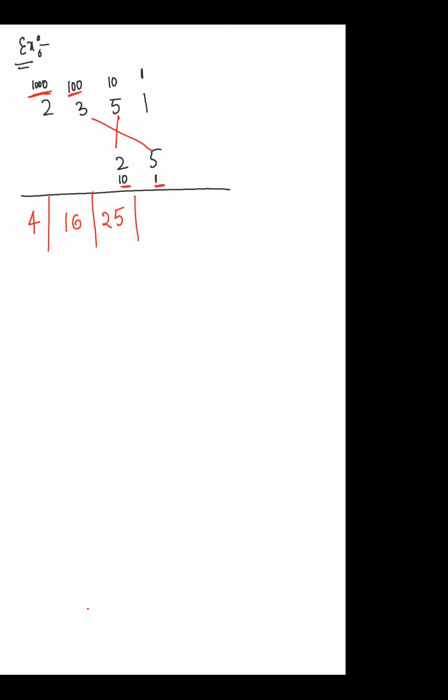So my next step is 10. 10, 10, that is 25 plus 2, 27. And next will be 5. Are you getting my logic? I will take the same example for 3 digits.